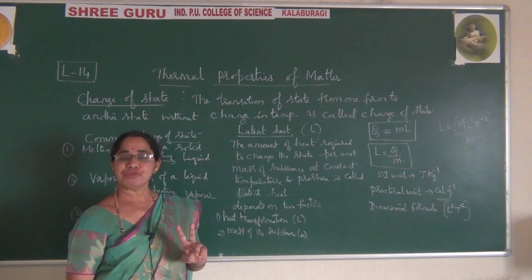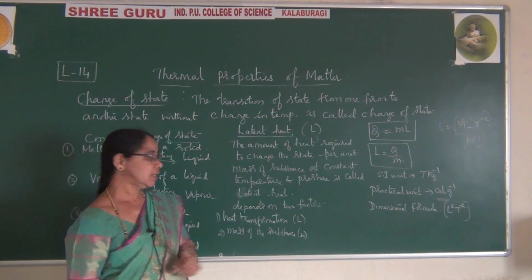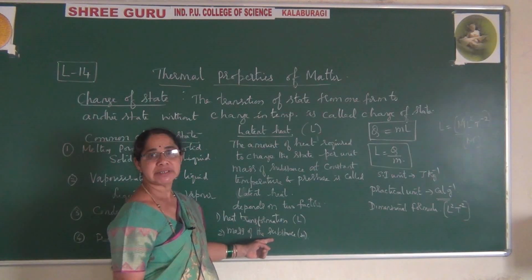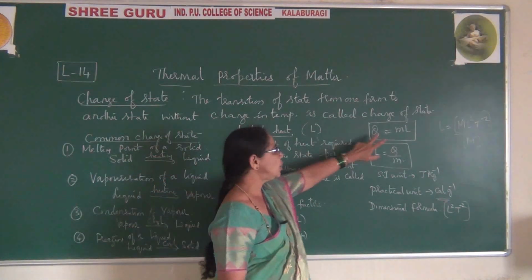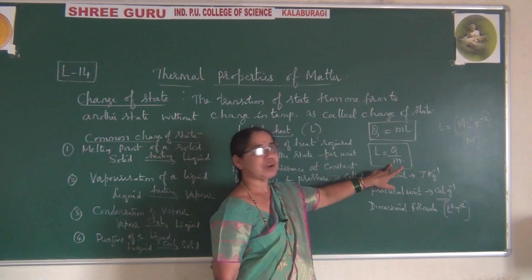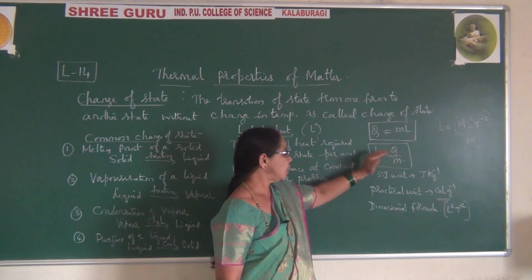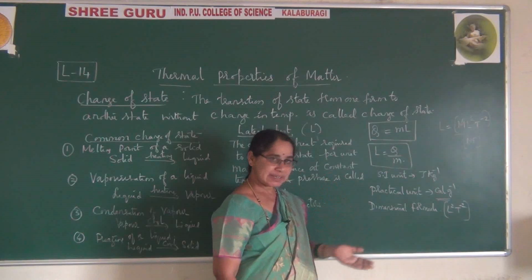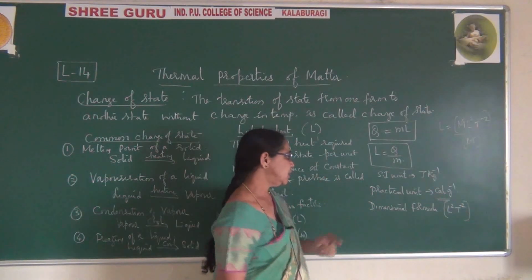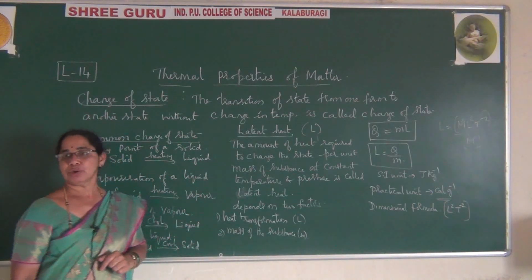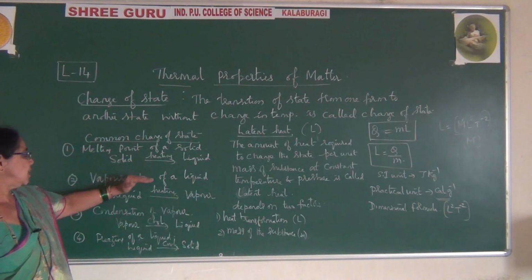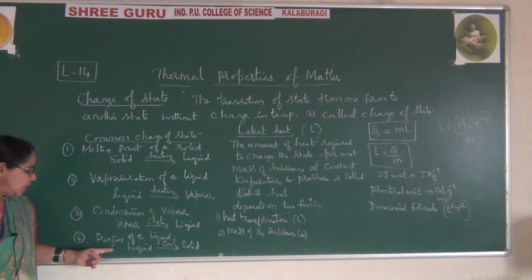It depends on two factors. One is heat transformation, another is mass of the substance. So using this, the quantity of heat is always equal to M into L. Therefore, you write this formula. By looking at this, you write the SI unit as well as the practical unit, and one more, the dimensional formula. Also, I said how to get the dimensional formula. So we prepare to remember these steps. And these are the steps I have written here.